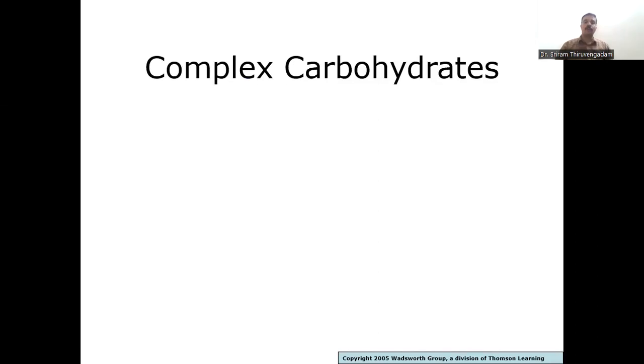Moving on to the complex carbohydrates. Before we talk about complex carbohydrates, we need to understand the meaning of the word complex here. We use complex because of the huge number of sugars. For example, polysaccharides are good examples of complex carbohydrates, with many sugar units joined together by glycosidic linkage. As we discussed, in disaccharides we have only two sugars. But in complex carbohydrates, as I told you before, we have 1,000 to 10,000 sugars joined together by glycosidic linkage.